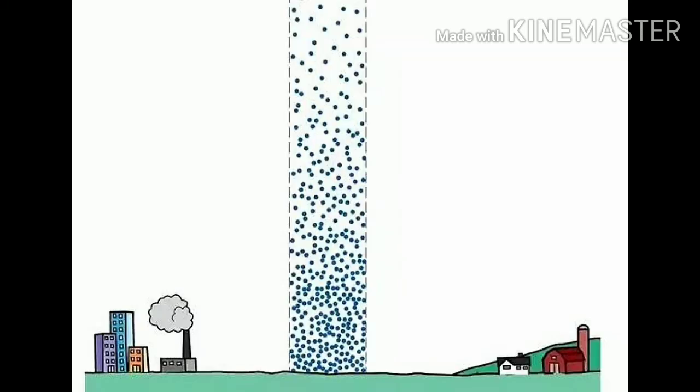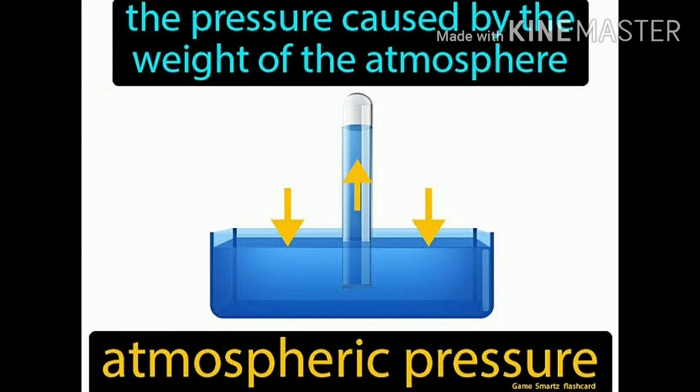Imagine that a very long hollow cylinder of unit sectional area is standing on the surface of the earth and it contains air. The weight of this air is the force applied in the direction of the center of the earth. This means that atmospheric pressure is the ratio of the weight divided by the area of the surface.